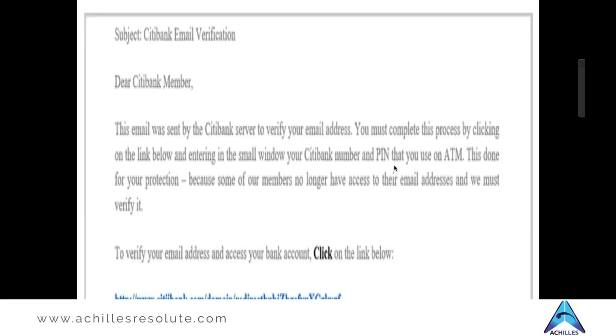So basically what a user will think is, this mail has come from Citibank and Citibank wants to verify if this is the email address that I generally use. So to verify this, definitely they need some personal information. I'll go ahead. This link again looks like it will take me to Citibank, but if you look clearly, my friends, it's basically http://www.citibank.com.